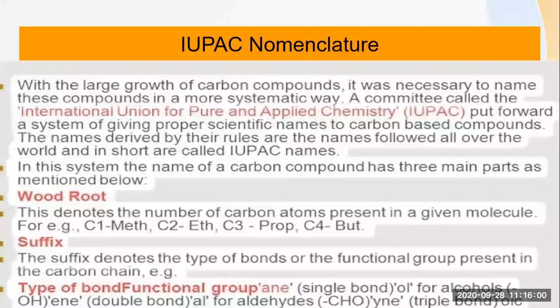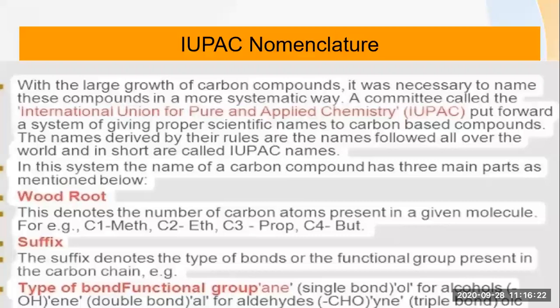Okay. So here the suffix denotes the type of bond or the functional group present in that particular carbon chain. As I already told you, if an alcoholic group is there, then you have to add OL to that particular root word. So if carbon is 1, then you will get methanol. Likewise, then comes the type of bond.